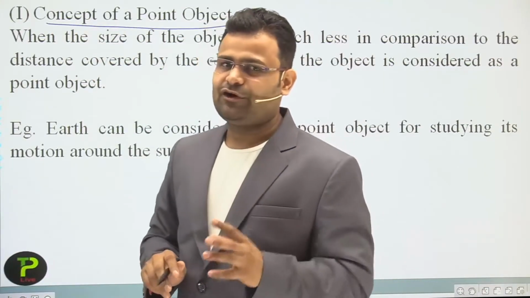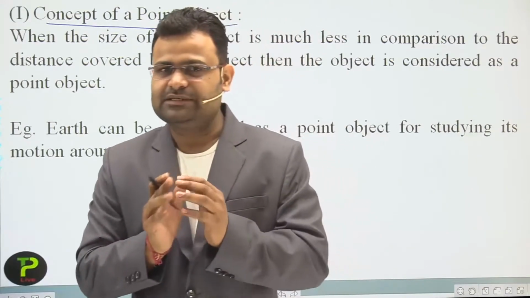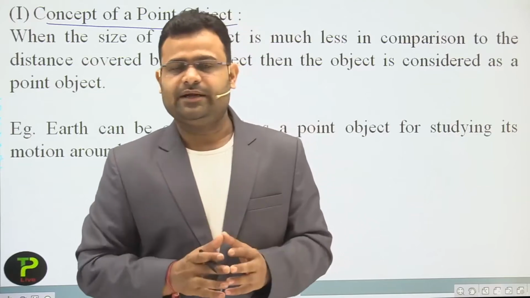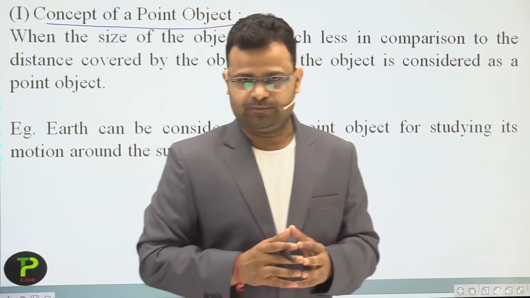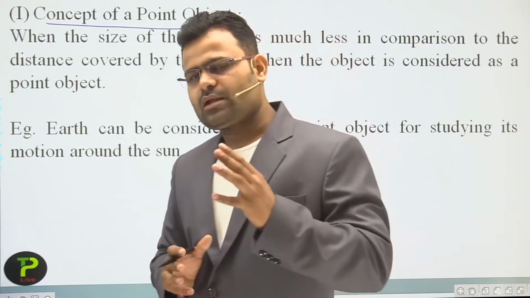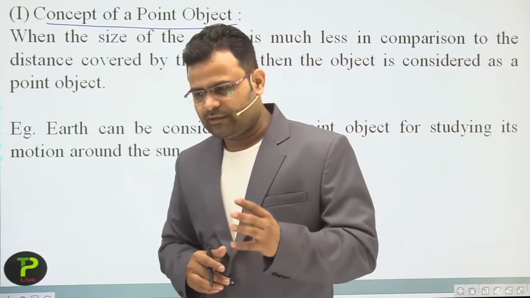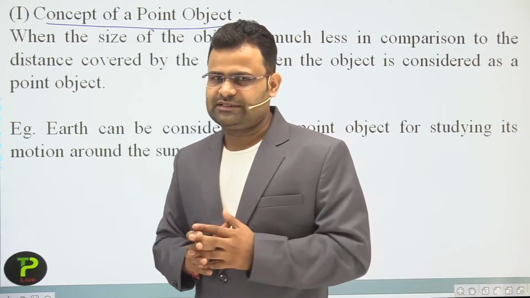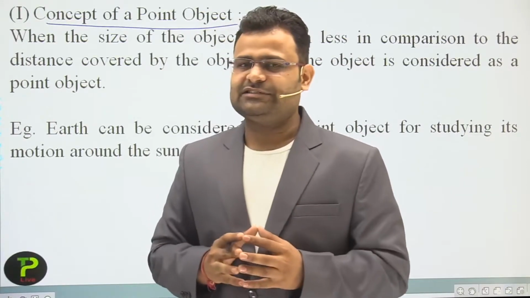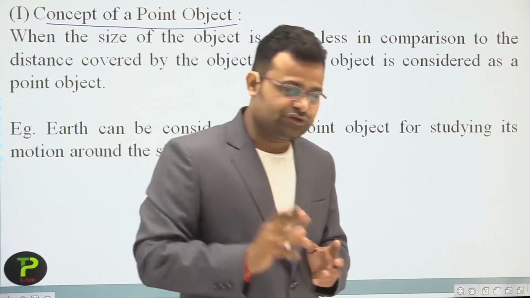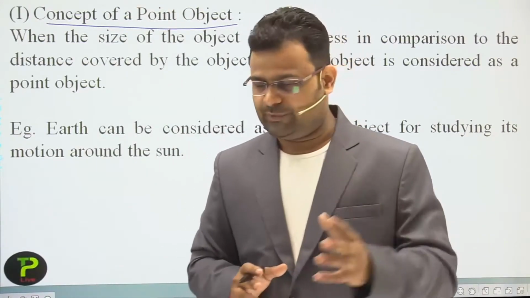How can we say an object is of small size, a point object, and sometimes we consider the measurement of an object also. Let's suppose, dear students, you are moving from one station to another station, and the distance between the stations is 500 kilometers.